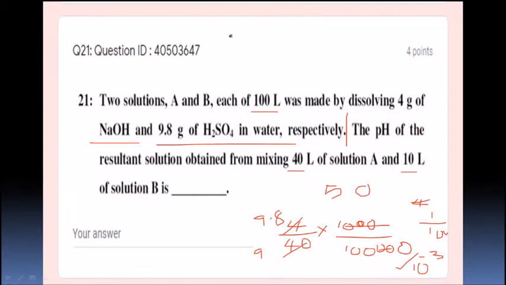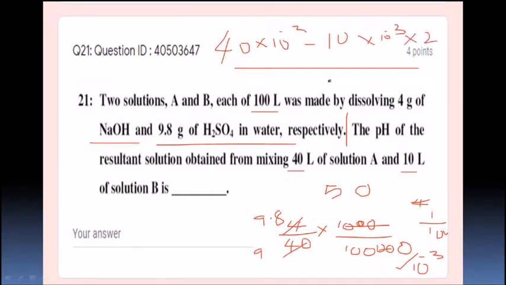That means I am taking 40 liters into 10 to the power of minus 3, minus 10 into 10 to the power of minus 3 into 2, right, by 50. So we are calculating pH, right? How much solution are they making? 50. So it gives 20 by 50 into 10 to the power of minus 3, and it is nothing but OH. OH is going to give 2 by 5 into 10 to the power of minus 3.